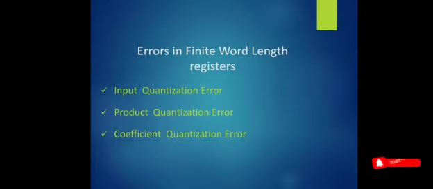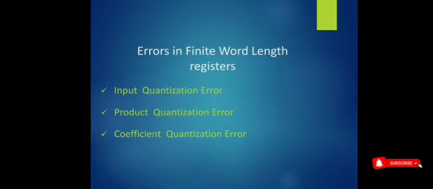Next is the product quantization error. Product quantization errors arise at the output of a multiplier. Product means multiplication. Whenever we multiply two sets of binary data, the answer can exceed the predefined value, because every computer has a fixed number of memory locations. So we are unable to store our answer, and the answer will be wrong.